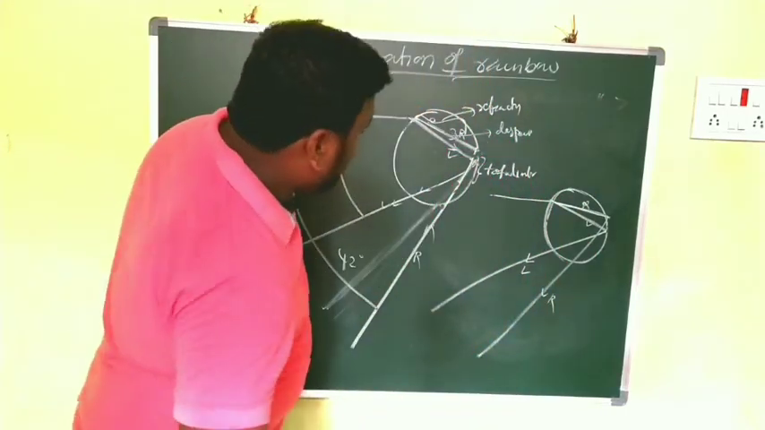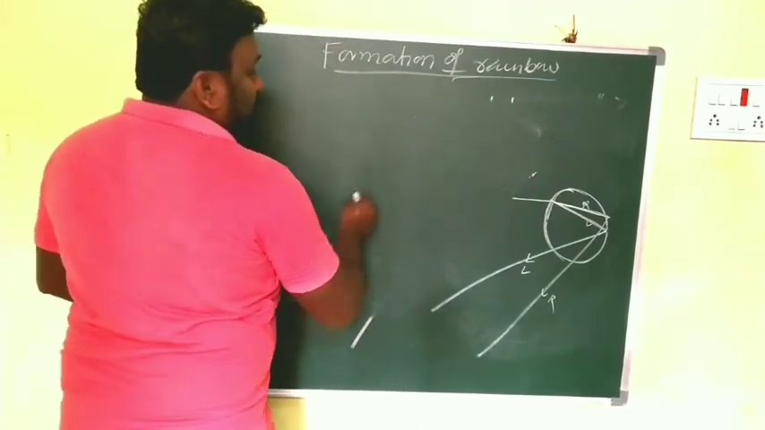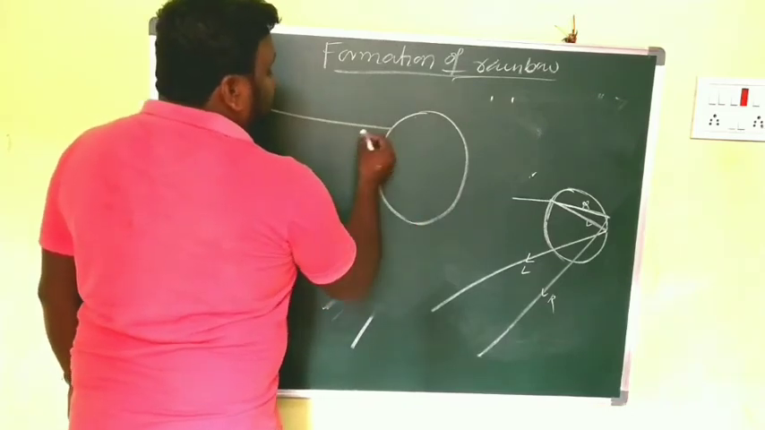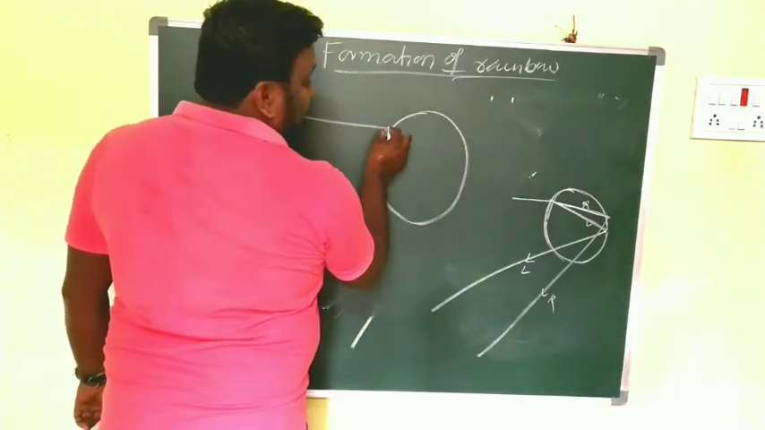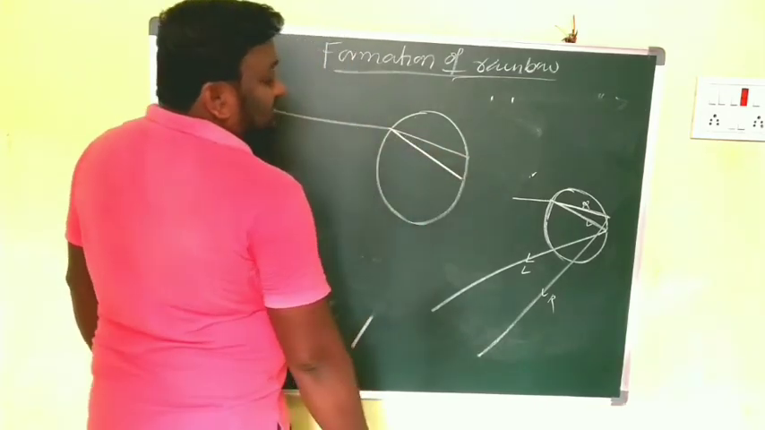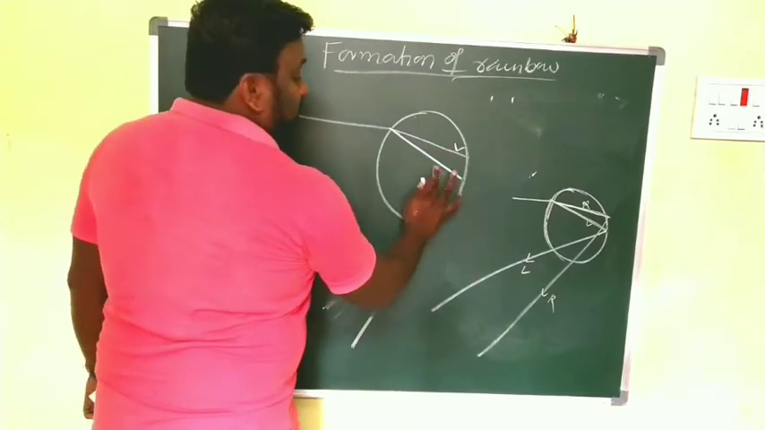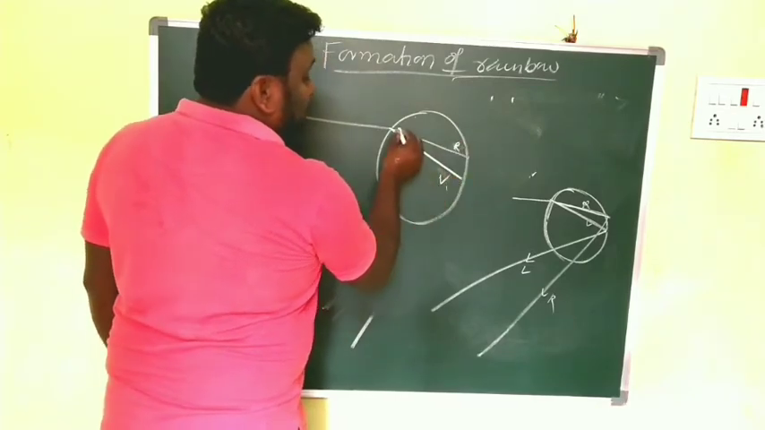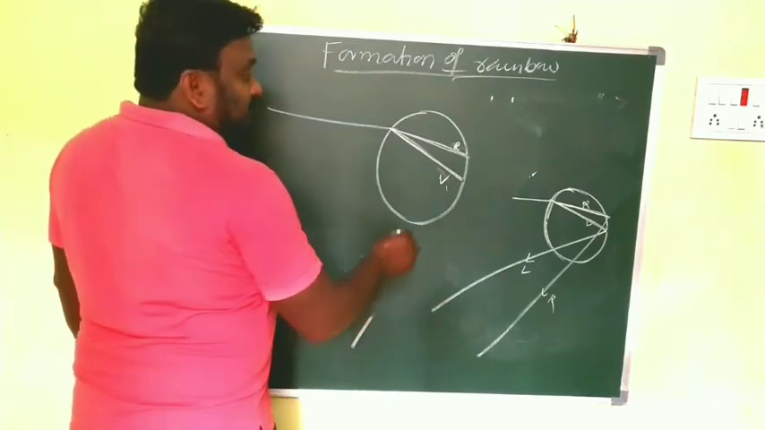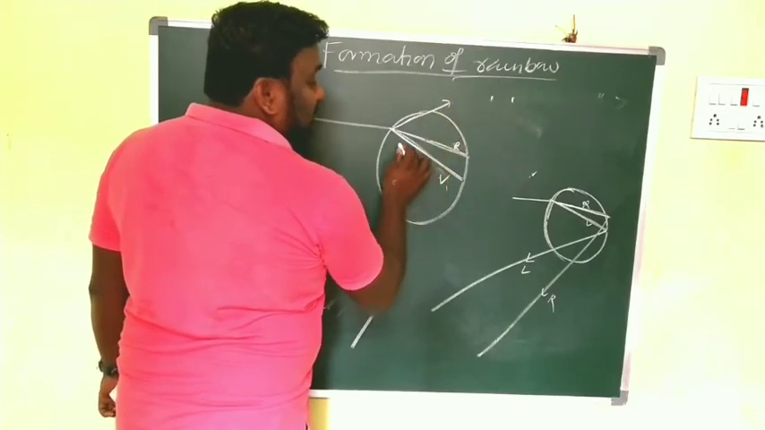Here, I will tell you clearly, don't worry, watch carefully. This is the raindrop, this is the incident ray, and it is refracted. During the refraction, it splits into colors like violet and red, because red has less deviation and violet has more deviation. Clear? So this part is refraction of light, and it splits into a number of colors. That's why it is